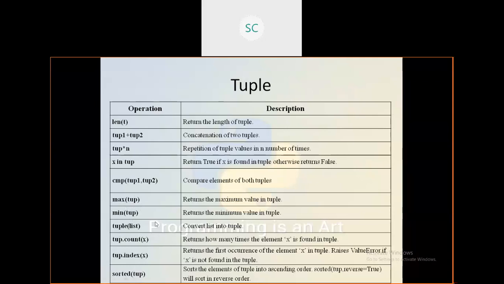Okay, you can convert one list into a tuple also. Okay, you already have one list.